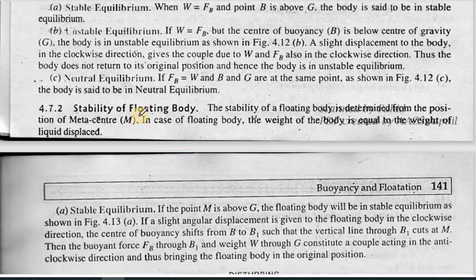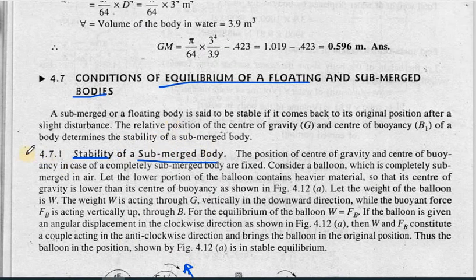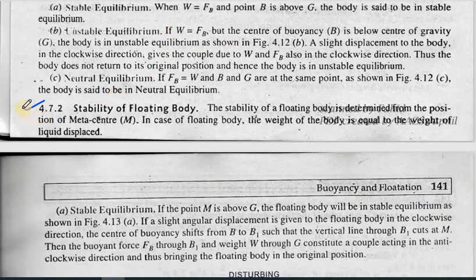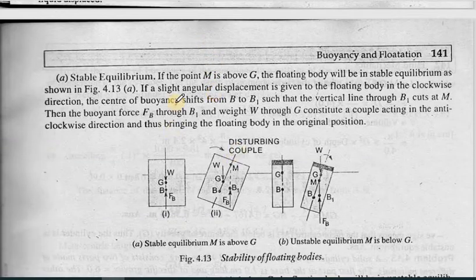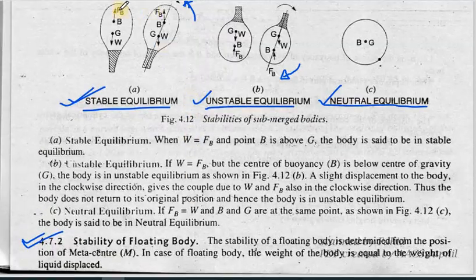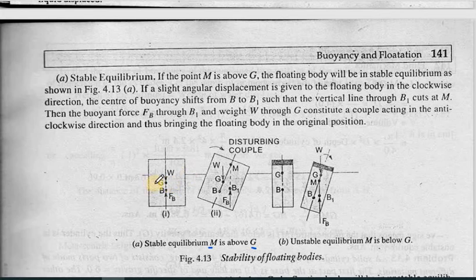This is the stability of a submerged body. We'll now try to see the stability of a floating body. In a floating body we need to consider M and G. In a submerged body we considered the point of buoyancy and the center of gravity, but in this case we need to consider the center of gravity and the metacenter, the point where the metacentric height will lie, that is your metacenter point.